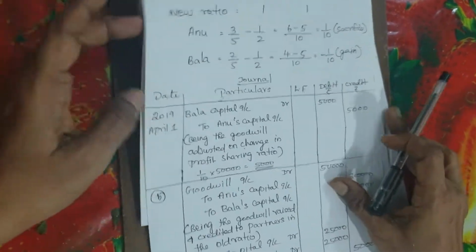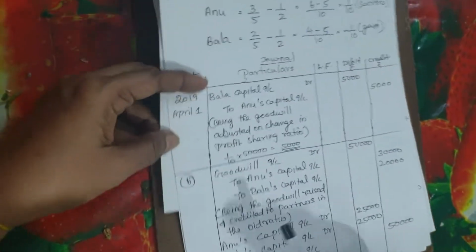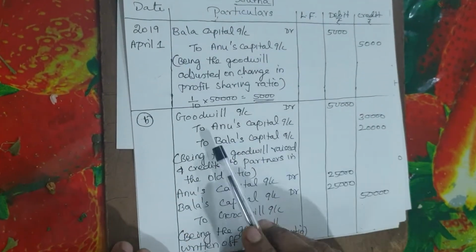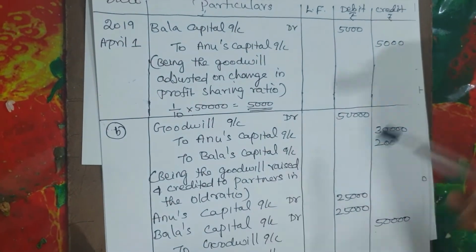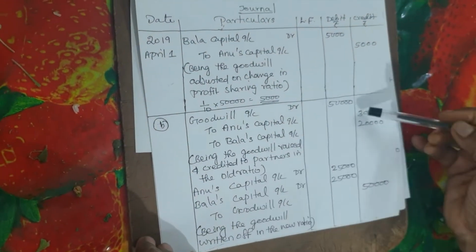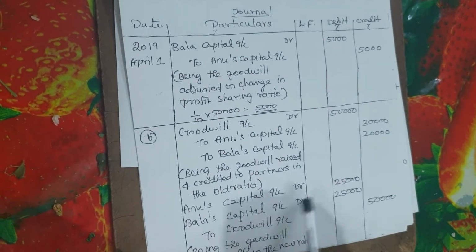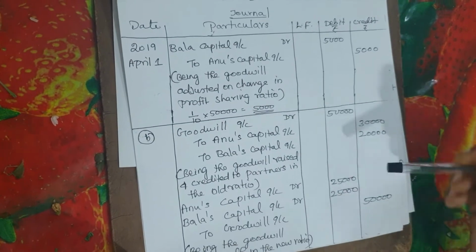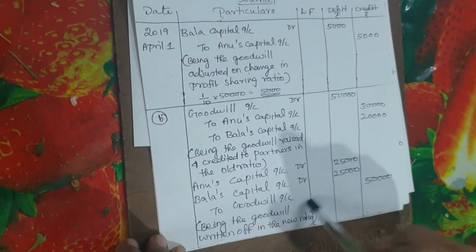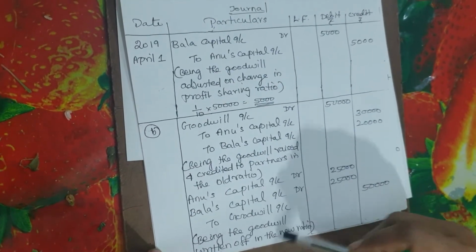Now the next case, it's given when goodwill is raised and written off. For raising goodwill, the journal entry is goodwill account debit to Anu's capital and Bala's capital. The total value of the goodwill will be raised in the old ratio. So 3:2 ratio. For writing off, reverse it. Anu's capital, Bala's capital to goodwill. Same 50,000 only, but the ratio here is equal ratio, that is the new ratio, because the new ratio is 1:1. So in that ratio it is written off.